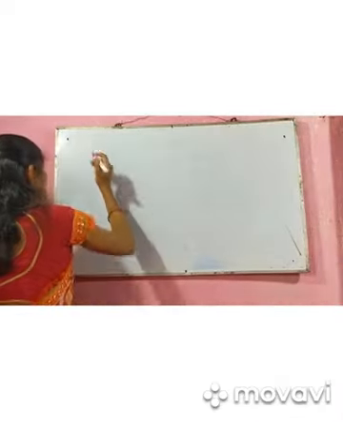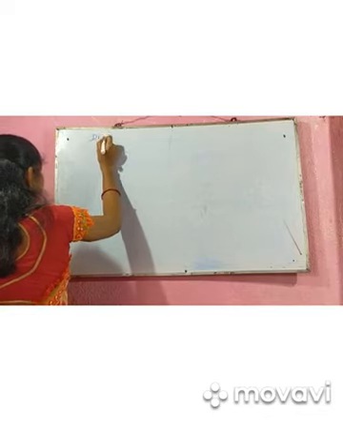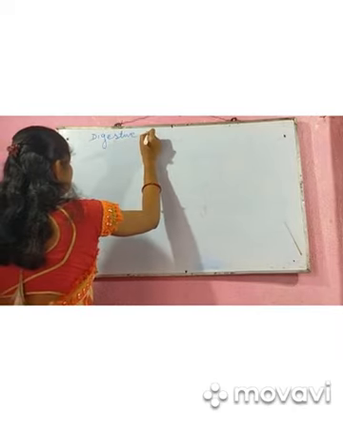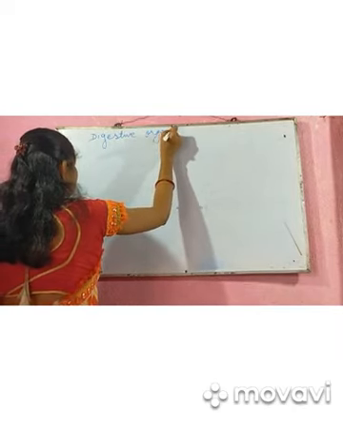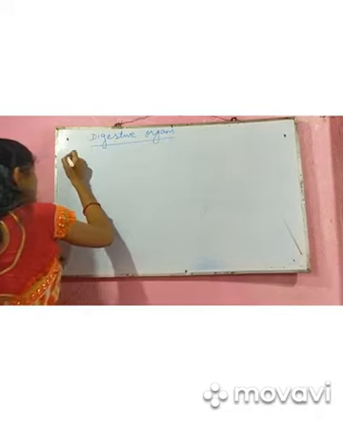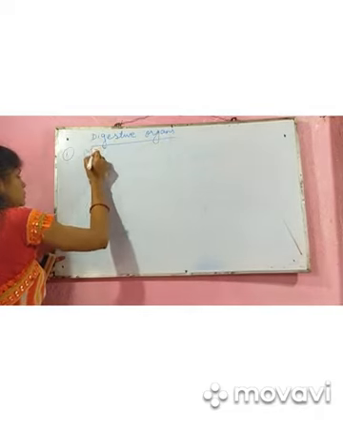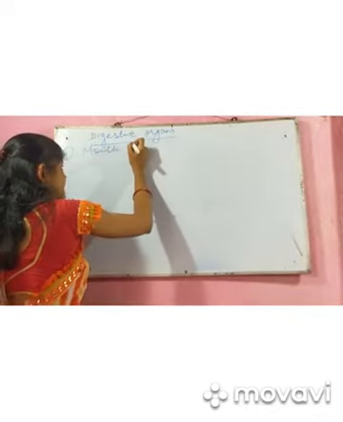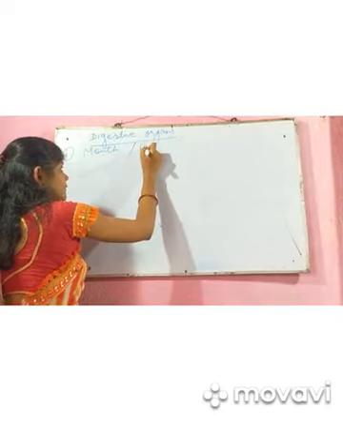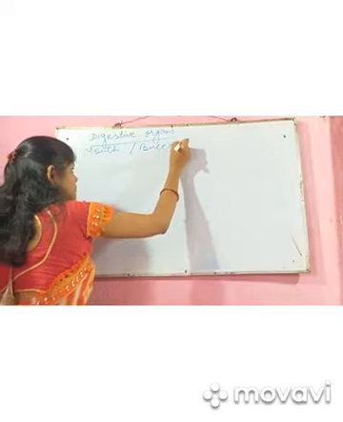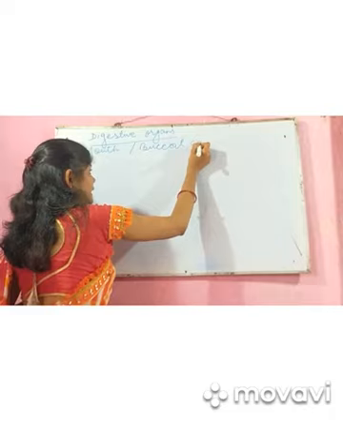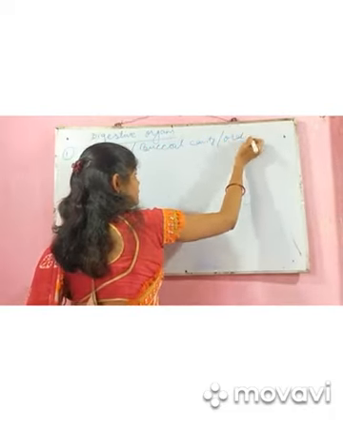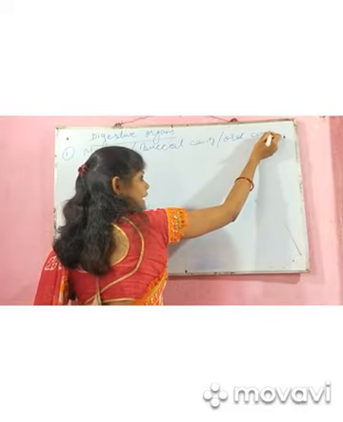The digestive organs are: number 1, mouth. In the mouth, we can say buccal cavity. Buccal cavity is also known as oral cavity.